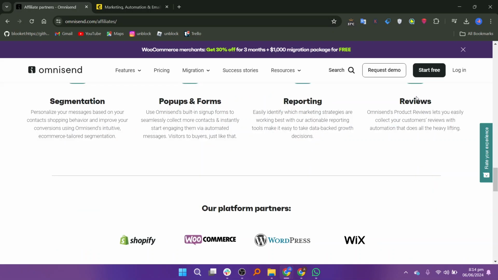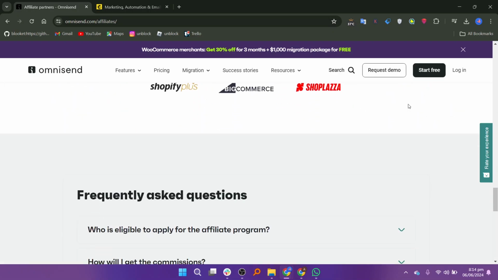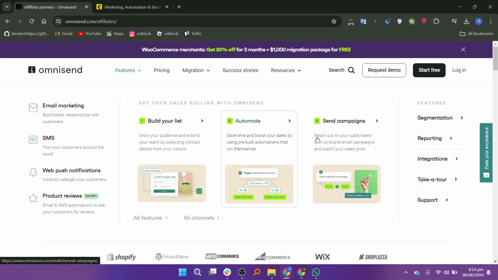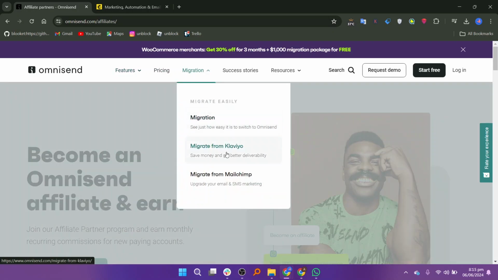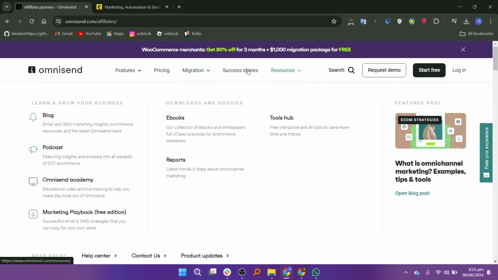A few customers feel that Omnisend's pricing can be on the higher side, especially for businesses with larger subscribers lists or those looking for more advanced features. A few users have reported challenges with integrating Omnisend with other platforms or systems, leading to some technical issues.